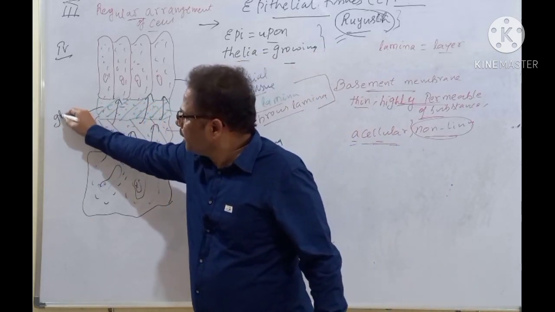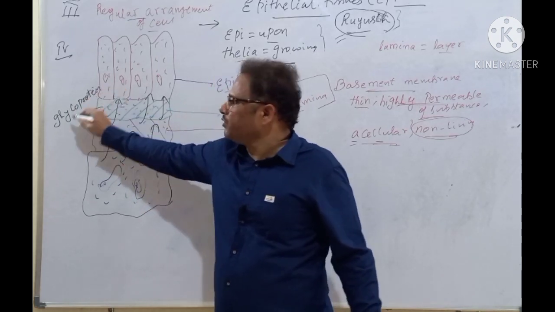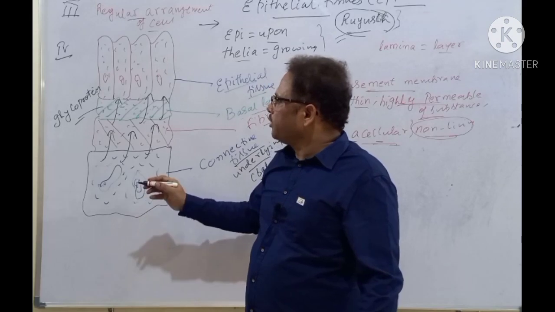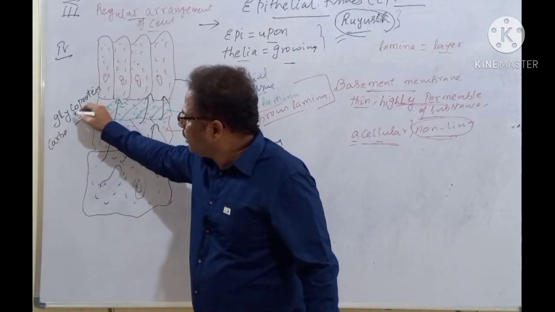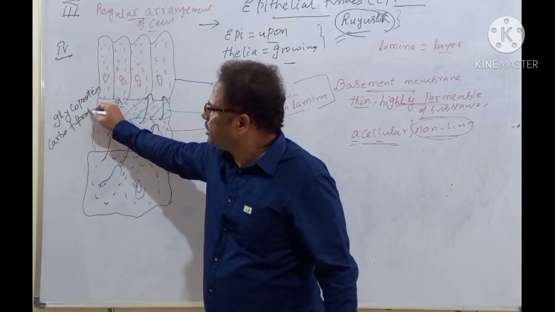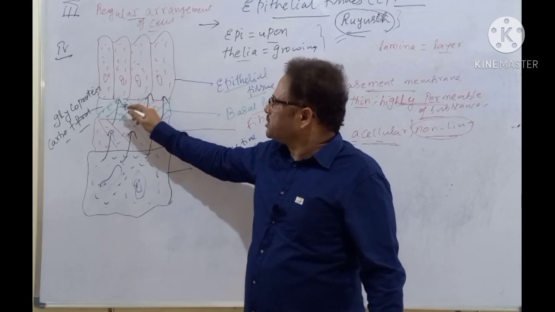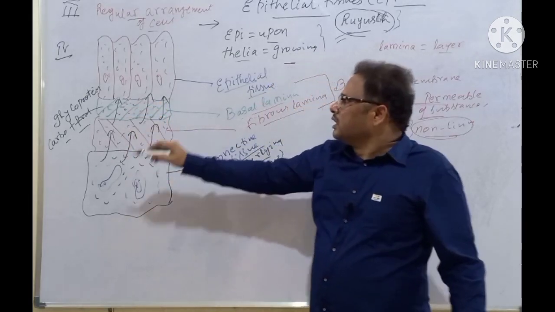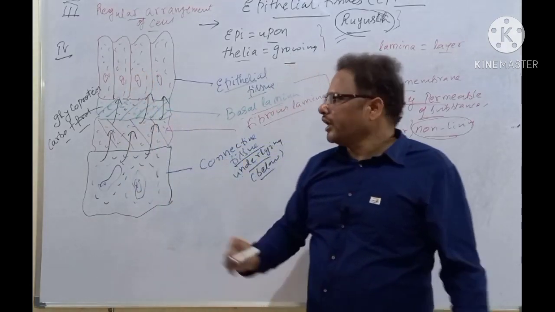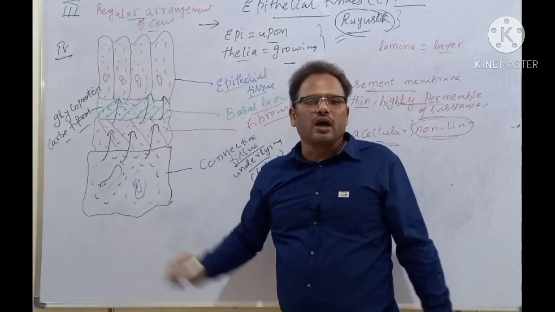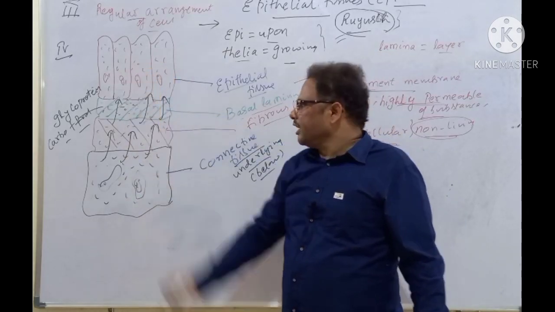All of you note down, students. Glycoprotein. The basal lamina consists of which one? Glycoprotein. What is a glycoprotein? Carbohydrate plus protein is called a glycoprotein. The glycoprotein present in the basal lamina is secreted by the cells of the epithelium.